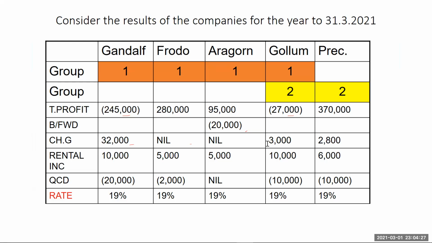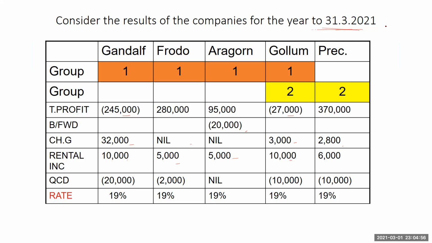And then 3,000 for Golom and 2,800 for Precious. Rental income, 10, 5, 5, 10, and 6. Okay, QCD subtracted is 22. Nothing for this, 10, 10. Okay, and then we assume a tax rate of 19%. The year end for all of them is 31st March.